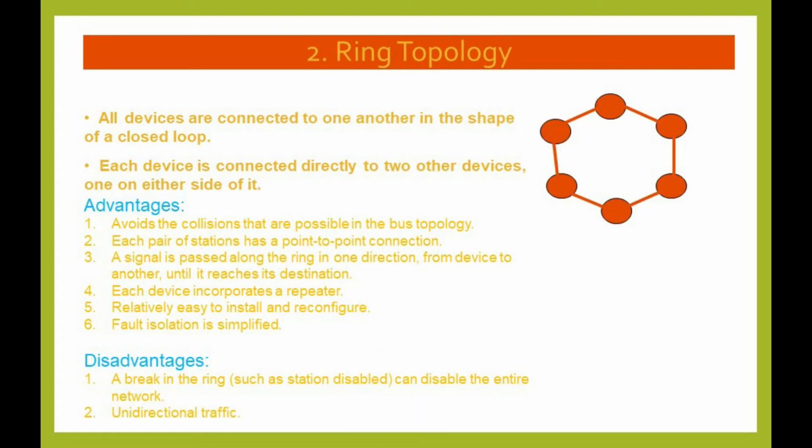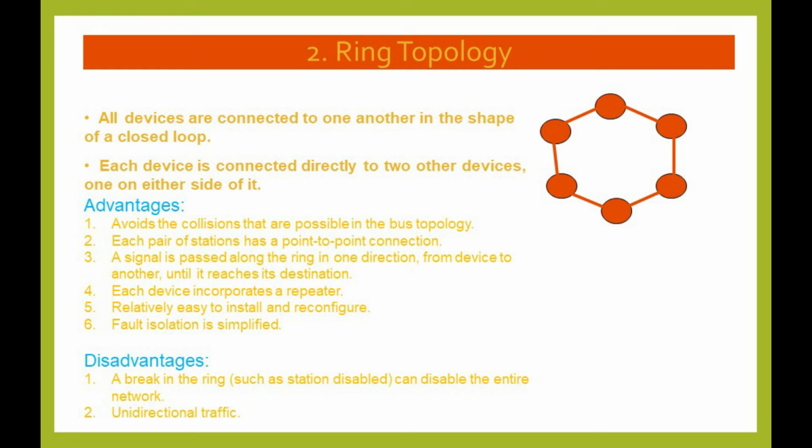Ring topology. All devices are connected to one another in the shape of a closed loop. Each device is connected directly to two other devices, one on either side of it. Advantages of ring topology: avoids the collisions that are possible in the bus topology. Each pair of stations has a point-to-point connection. A signal is passed along the ring in one direction, from device to another, until it reaches its destination. Each device incorporates a repeater.